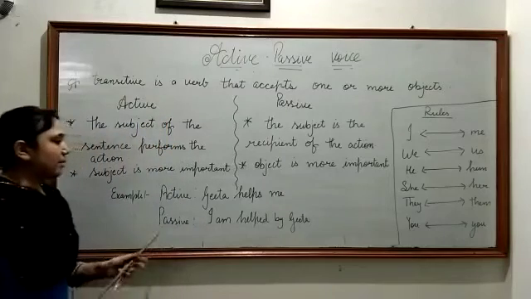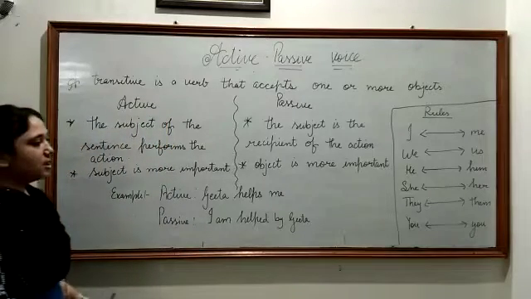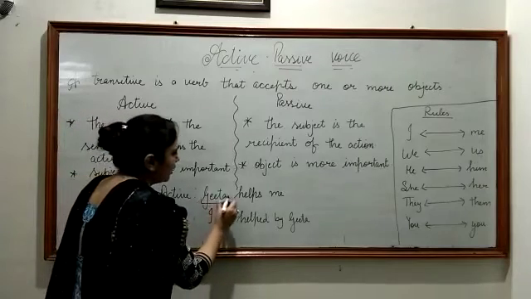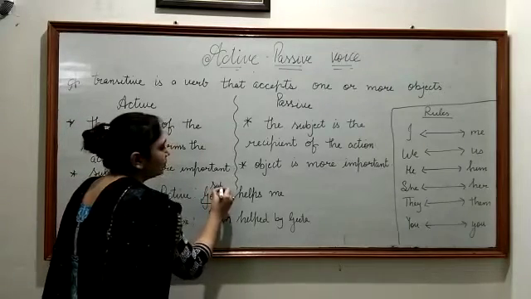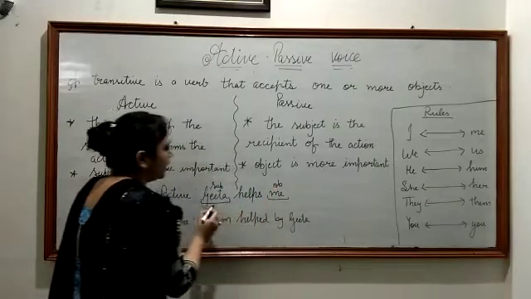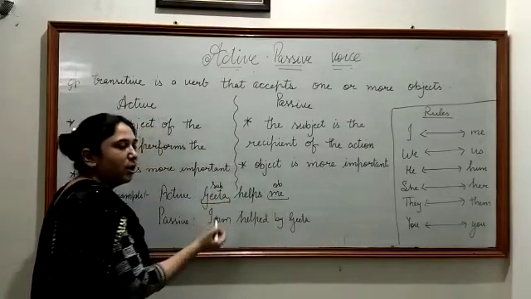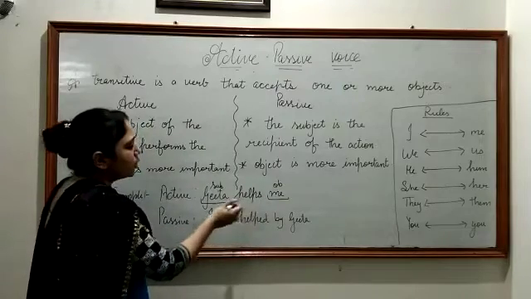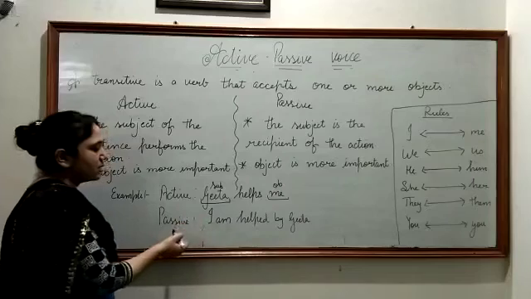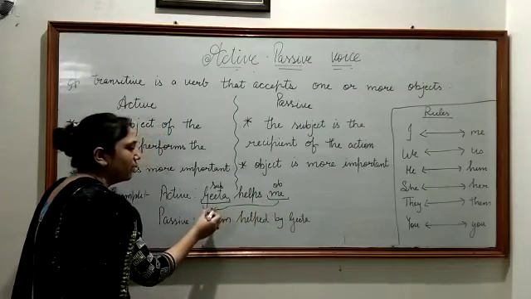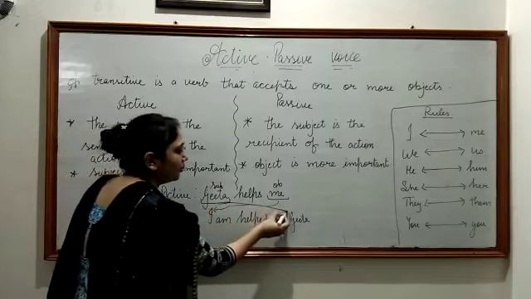So here is one example for you, in this sentence, Geeta helps me. Here Geeta is your subject, me is your object, means Geeta is performing the action. What is she doing? She is helping me. So when we convert this active sentence into passive, we will move this me forward and Geeta backward.